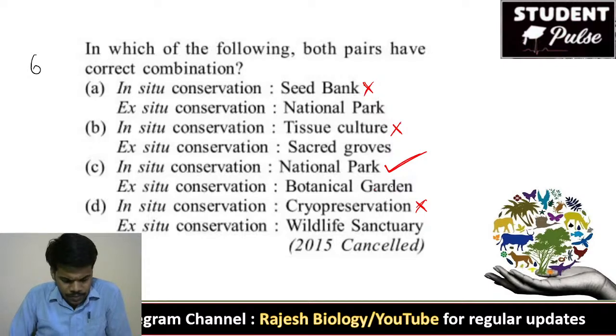So for this, the right answer is: in situ conservation example is national park and ex situ conservation is botanical garden. So for the sixth question, the right answer is given by Vikram Siddhaboina. The right answer is C. Very good, Vikram.